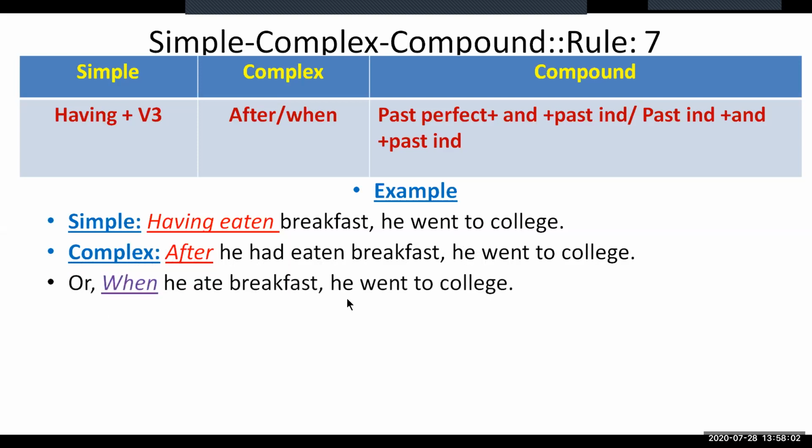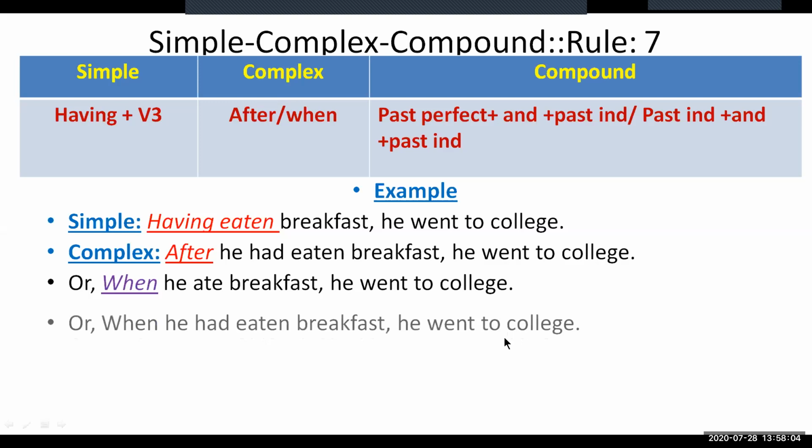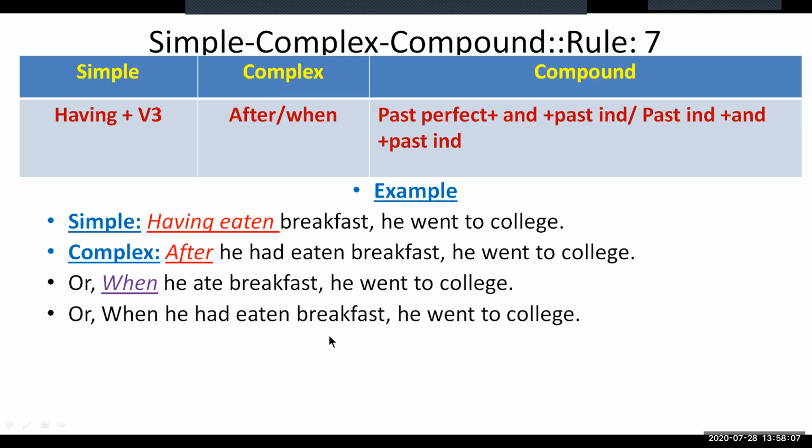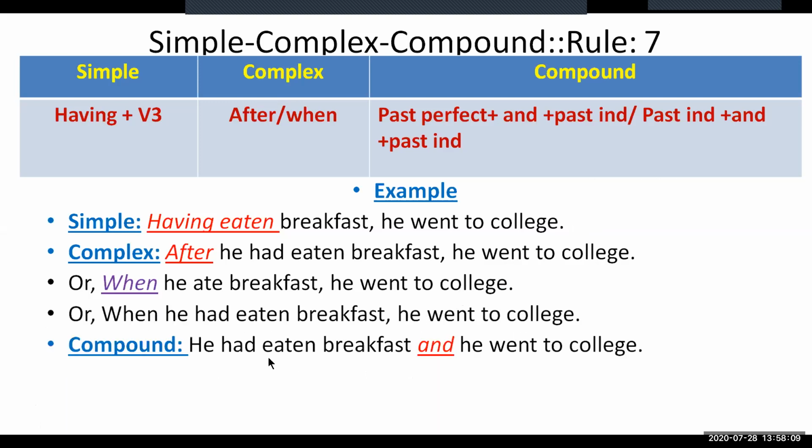So we can omit this subject here in compound form. So the compound form will read like this: he had eaten breakfast and went to college. This is the alternative form of the simple form in complex by using the word when.